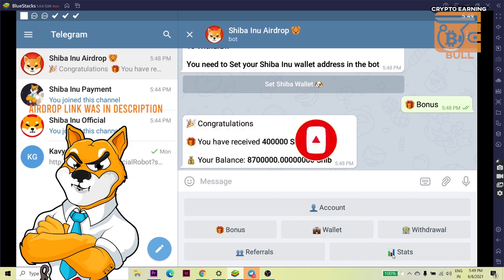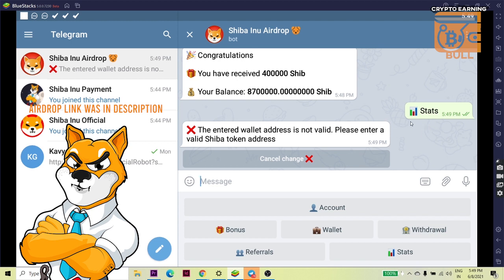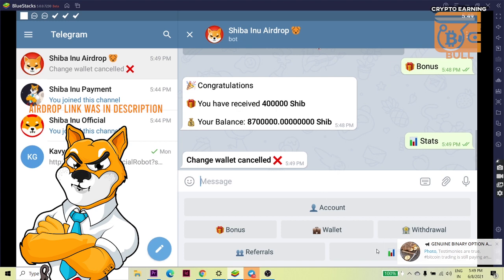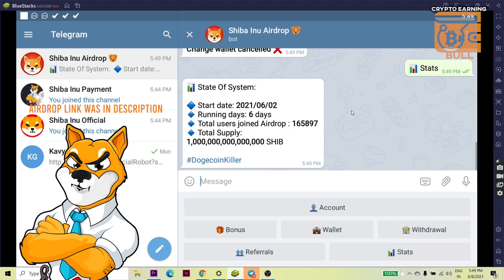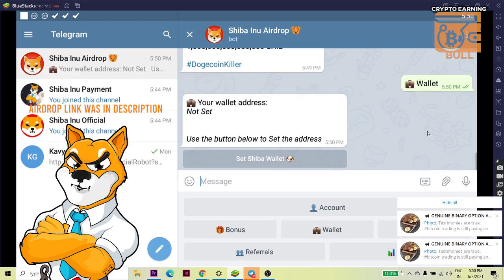And let's come to the stats. Okay, stats is not showing because I didn't enter my token address till now, so I will cancel the change. Let's click on stats once again. Okay, so what's the message? They're showing the state of the system. This is the start date. That's my joining date. The airdrop is running for 6 days. I think after 10 days the airdrop will finish, and the total users who joined the airdrop is this much, and the total supply of SHIB is this much. That's everything about the airdrop. You can get the airdrop, and do not forget to enter your wallet address here.